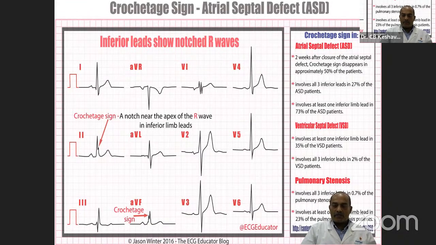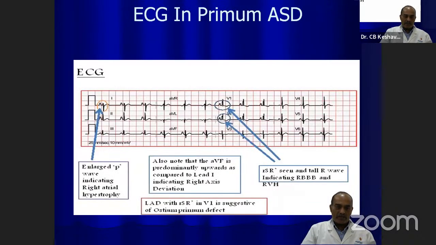It's also seen in a small percentage of patients with pulmonary stenosis. So it is an important sign. Whenever you look at the ECG, if you see a crochet-like notching in the inferior leads, you should suspect that the patient has an ASD. It may not always be true because that can occur in interventricular conduction defects and some localized conduction system disorders that can mislead you, but you can predict that there could be a possible ASD and conduct an echocardiogram to confirm or deny the diagnosis. So now we'll see the primum ASD.